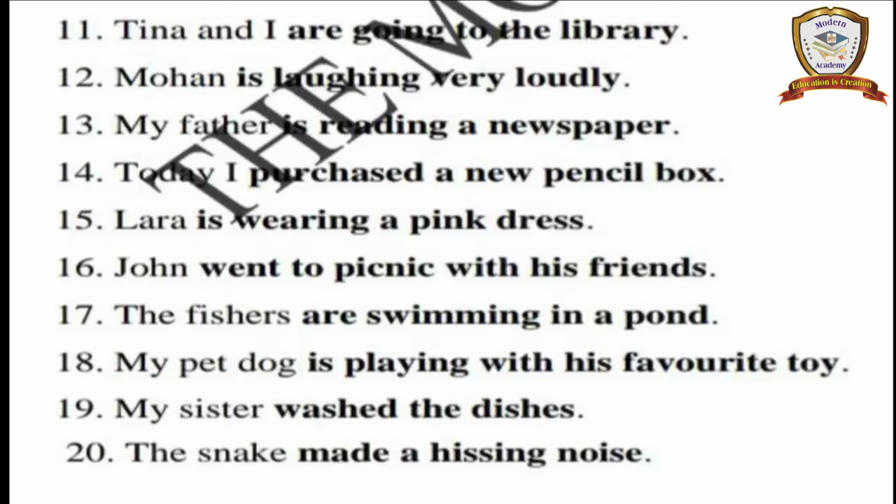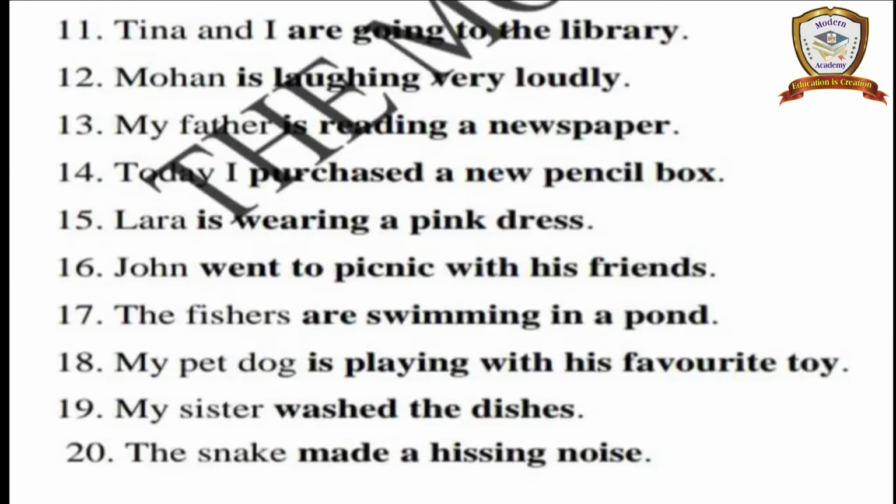Be-form verbs are am, is, was, were. Have-form verbs are have, has, had. Do-form verbs are do, did, does. Modal auxiliaries are can, could, may, might, shall, should, will, would, must, ought to, need to. These are all helping verbs.